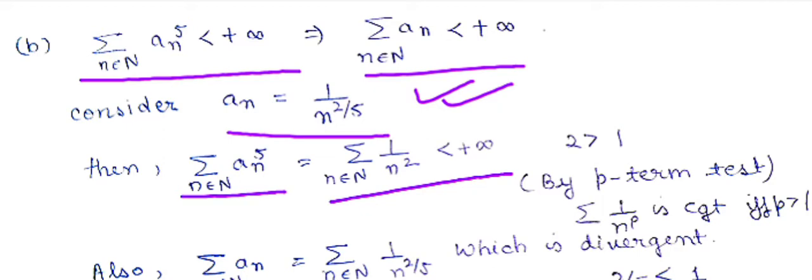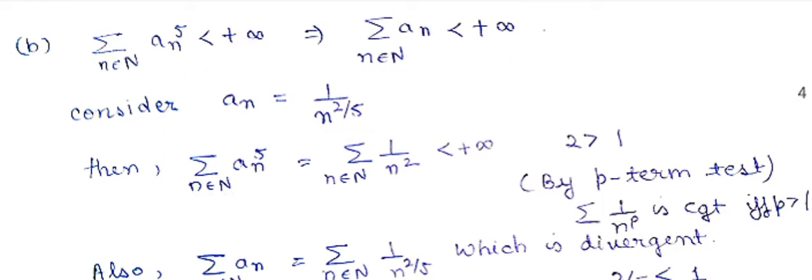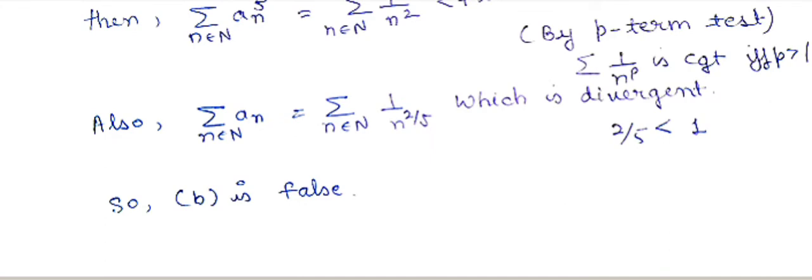That is very easy, right? So again you see that summation an 1 by n to the power 2 by 5 is a divergent series because 2 by 5 is lesser than 1. So the option B is false.